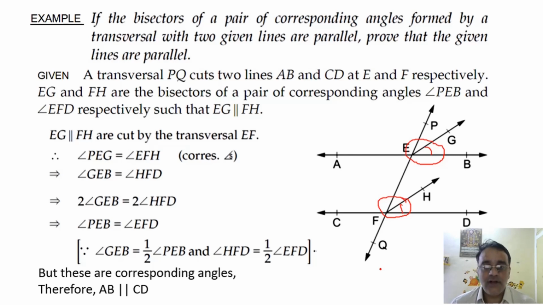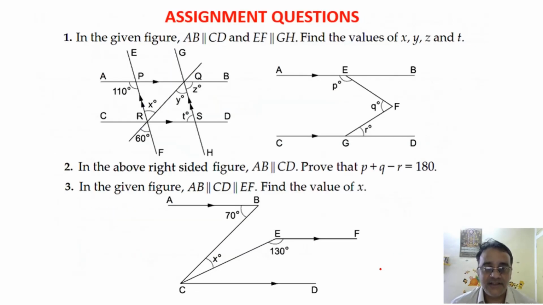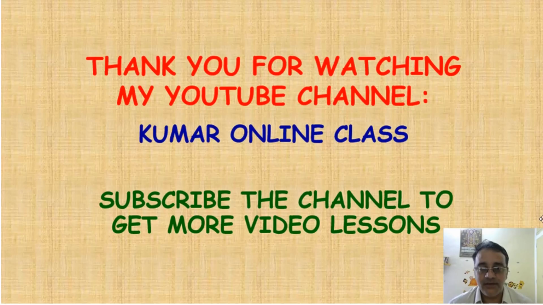Okay, so now let us move towards the next section, that is assignment questions. Only 3 questions are there. ये वाला जो क्वेश्चन है इसका फिगर ये है और इसका फिगर ये है, और इस क्वेश्चन का फिगर ये है. Okay, so 3 questions are there, you have to complete it, and that's all for today's session. Thank you very much.